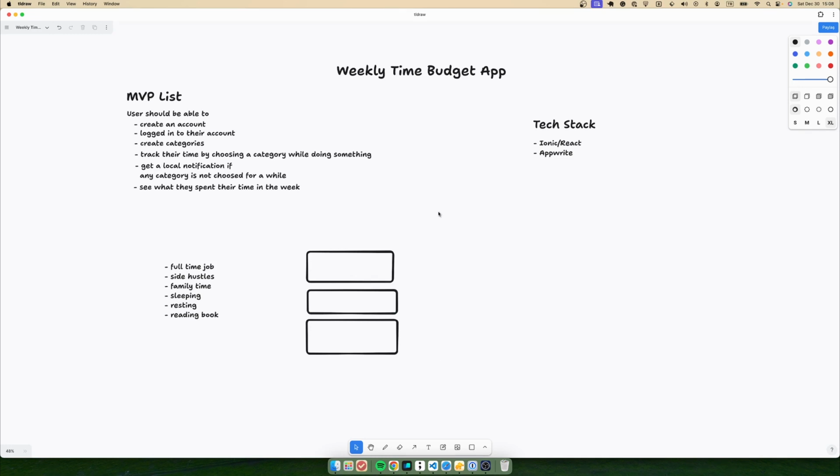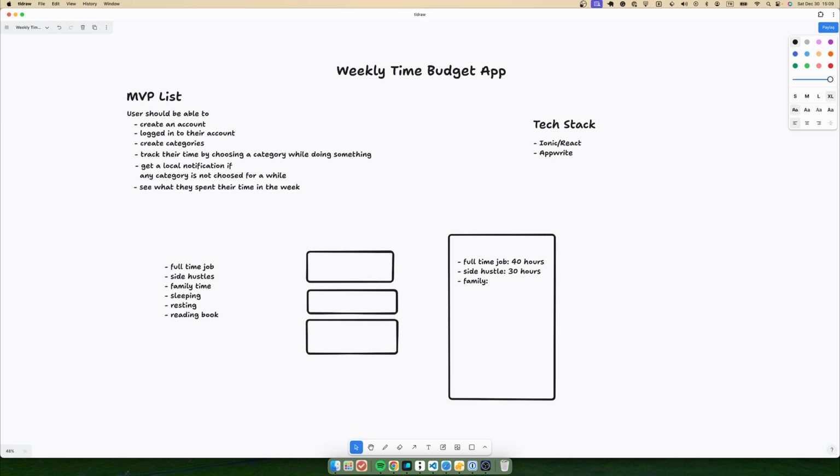So at the end, before starting the new week, we will be able to see the reports. We will have a screen that shows us where we spend our time. For example, it's gonna list all the categories that we created at the beginning, like you spent 4 hours of your time on your full-time job, you spent 30 hours on your side hustles, you spent another 30 hours on family.